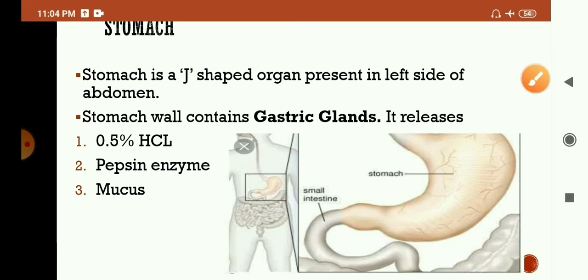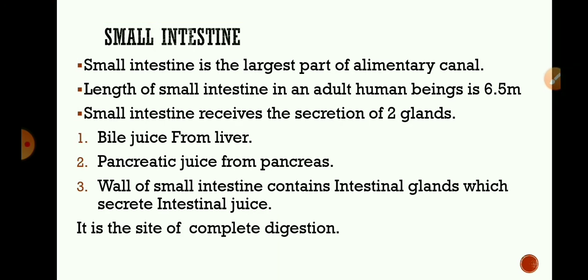Then the partially digested food goes from the stomach into the small intestine. Exit of food from the stomach is regulated by sphincter muscles which release food in small amounts into the small intestine. Small intestine is the largest part of the alimentary canal, which is fitted into a compact space because it is a highly coiled structure.